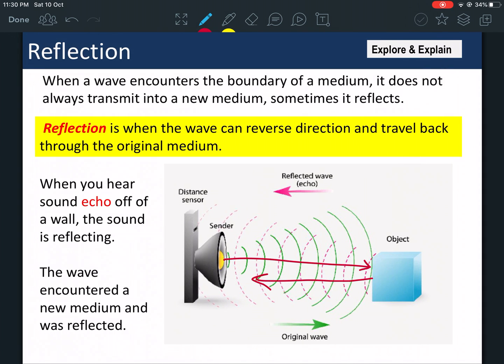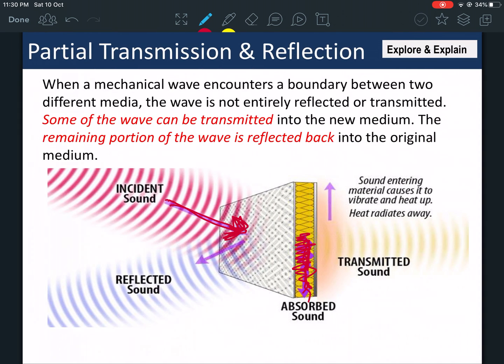Now the third kind is reflection, when the sound hits an object and then it's reflected back. Okay, and that's an echo. I don't know if you've heard an echo before. That's an echo. A sound wave can reverse direction and travel back. Okay, so we have three kinds. You can see them all here. And sometimes they all happen at the same time.